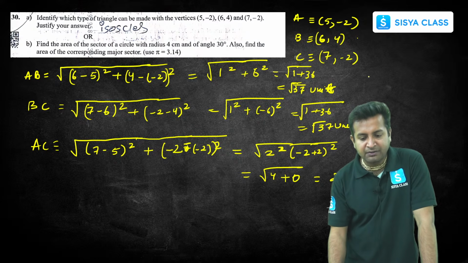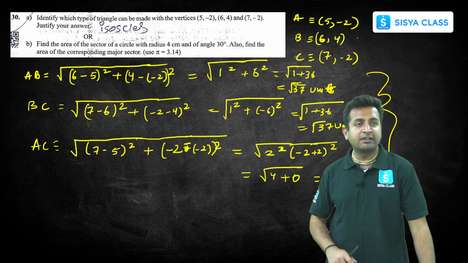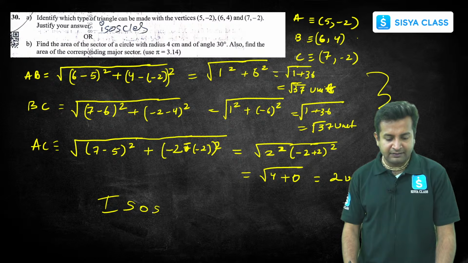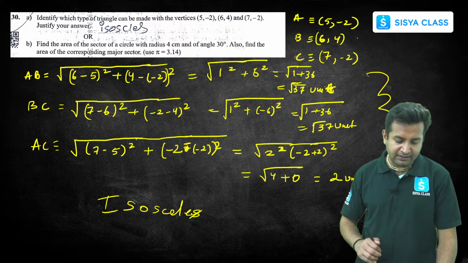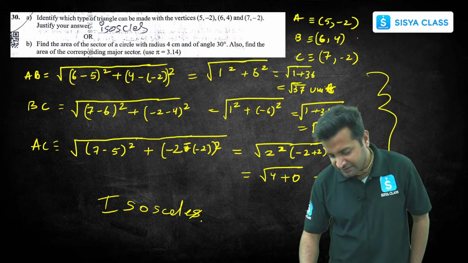Now just by looking at the distances, for example, we got root 37 and 2. Basically what we can conclude, this is an isosceles triangle. Got it? This is an isosceles triangle. Very simple, easy peasy, lemon squeezy.